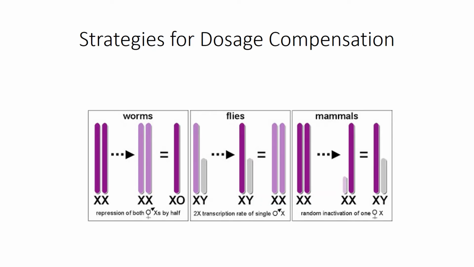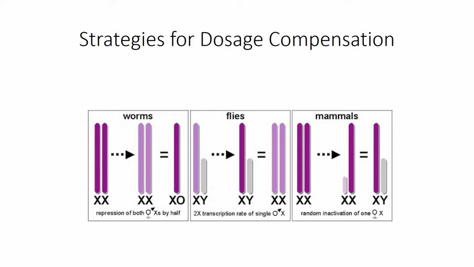As we have discussed the necessity for dosage compensation, it comes as no surprise that various organisms have evolved different strategies for dosage compensation independently in the course of evolution. Here we look at the three most commonly found strategies, those of C. elegans, Drosophila and mammals. In C. elegans, the hermaphrodite sex carries two X chromosomes and the males carry one X chromosome. The hermaphrodite represses the expression of both X chromosomes by twofold, resulting in a dosage equivalent to the one X chromosome in males.